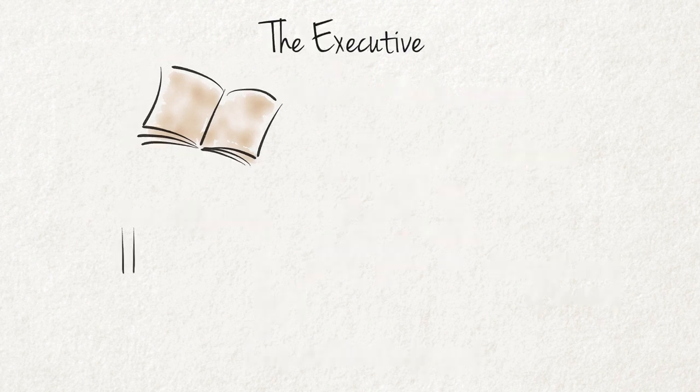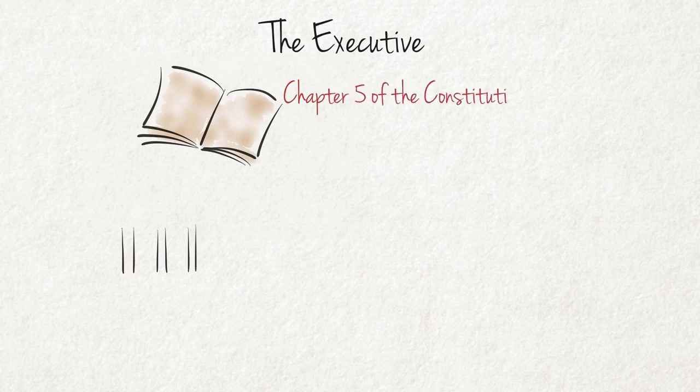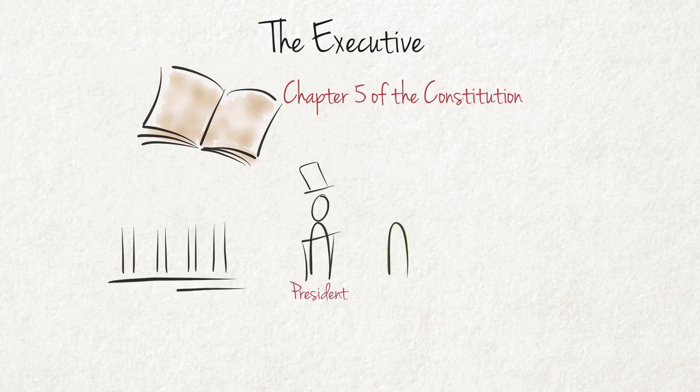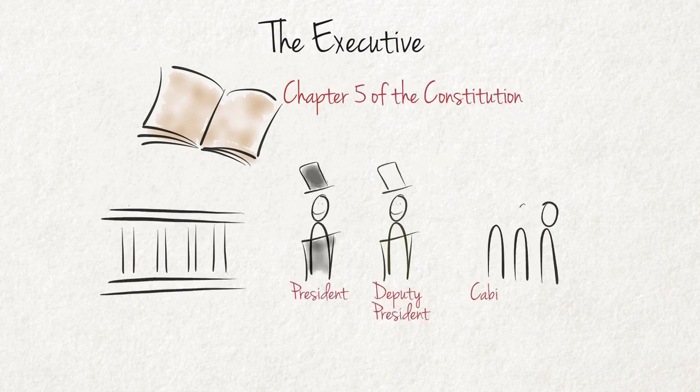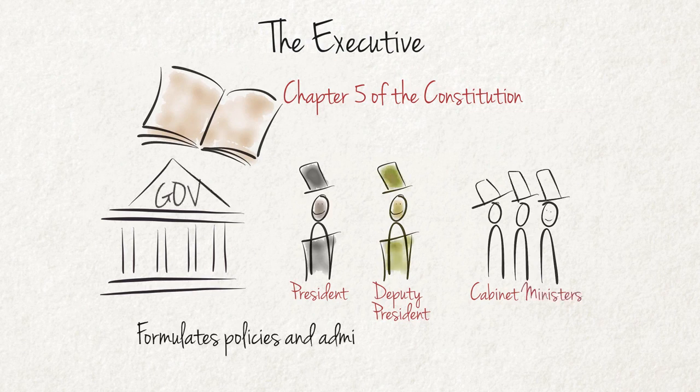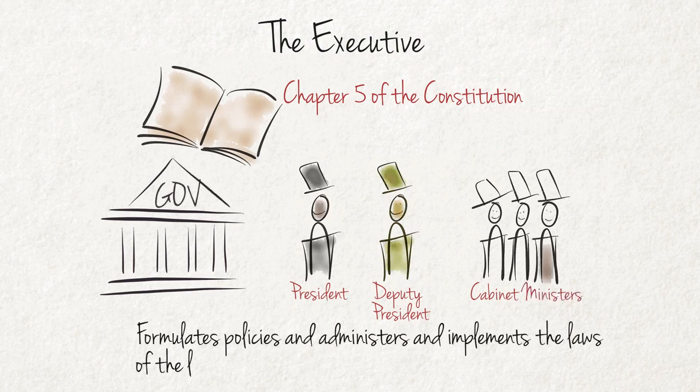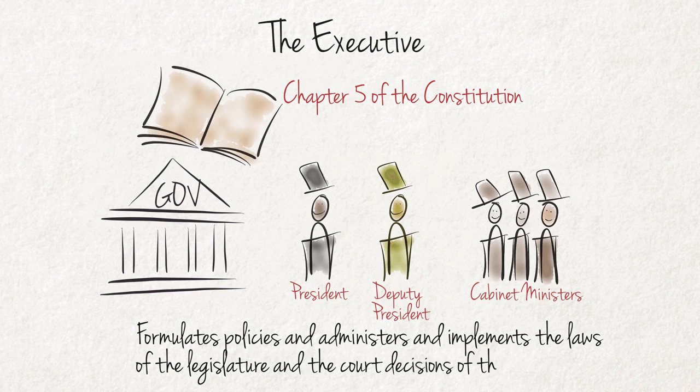The executive branch, as established by Chapter 5, includes the President, the Deputy President, and the Cabinet Ministers. The executive formulates policies and administers and implements the laws of the legislature and the court decisions of the judiciary.